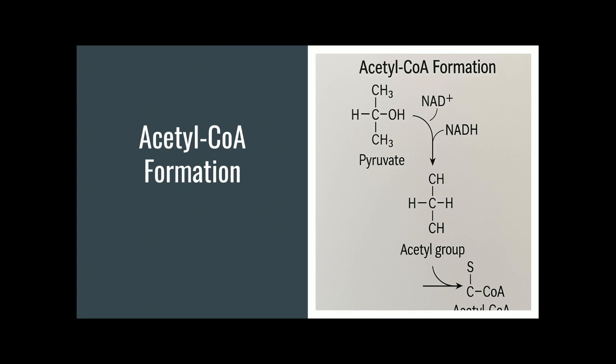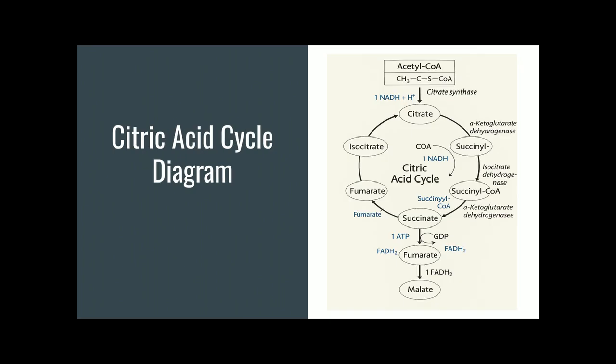Here we see the conversion of pyruvate into acetyl-CoA. This step bridges glycolysis and the citric acid cycle, and it's where the first carbon dioxide and pair of NADH are produced. The final diagram maps the citric acid cycle. Each turn processes one acetyl-CoA, but since one glucose yields 2 acetyl-CoA, the full cycle spins twice, producing high-energy electron carriers used in oxidative phosphorylation.